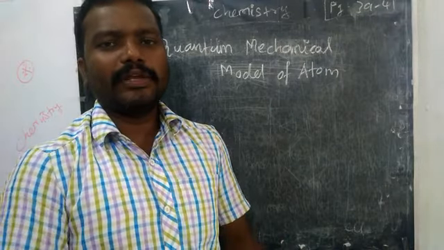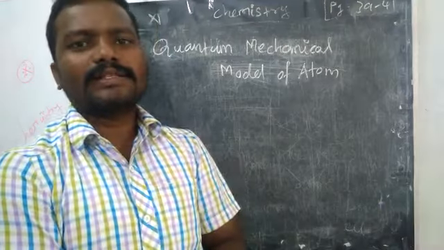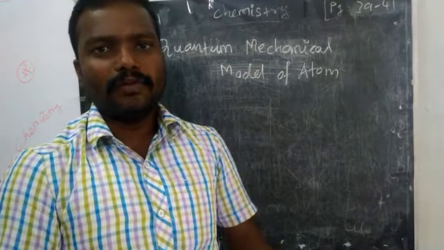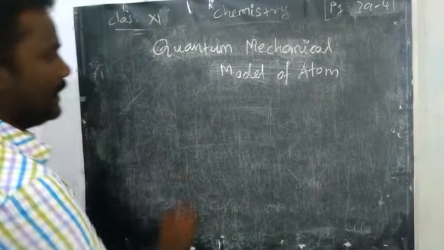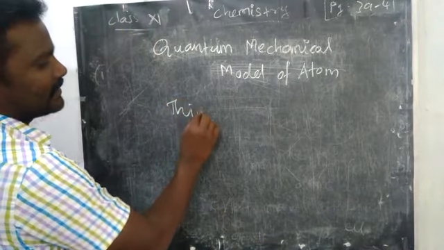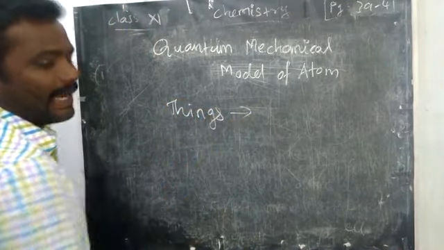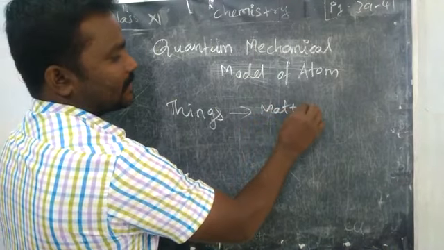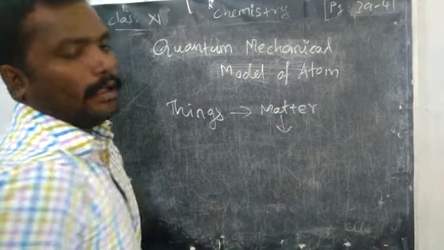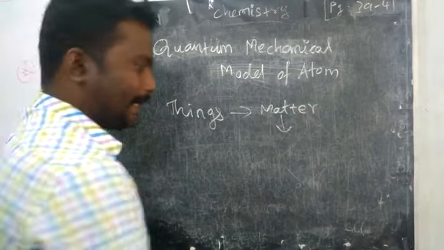First we know that all the things present in the world are made up of matter. So all the things are made up of matter, and matter is made up of atoms.